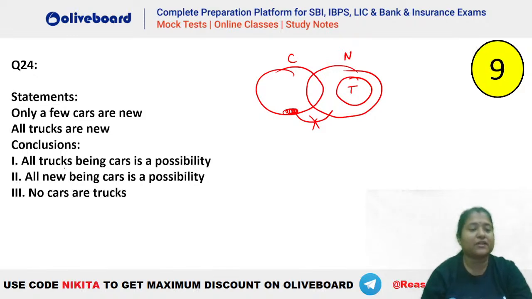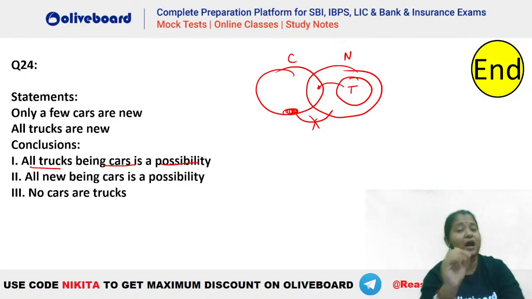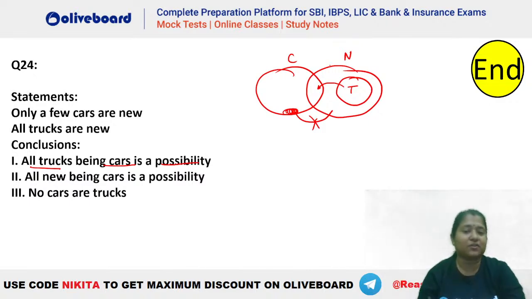Okay. Now, what is the first conclusion? All trucks being car is a possibility. You can say absolutely truck can be taken here, isn't it? There is no negative information here from truck to car. The negative information is from car to this new. Car cannot go completely inside new, but truck can completely go inside your car. There is no negative information from truck to car here. We could have taken this truck and we could have placed it inside here. So absolutely this is possible.